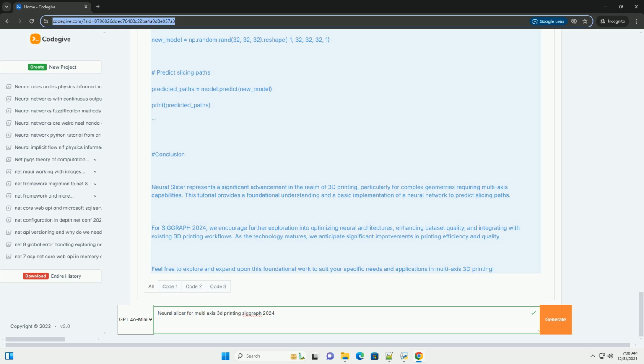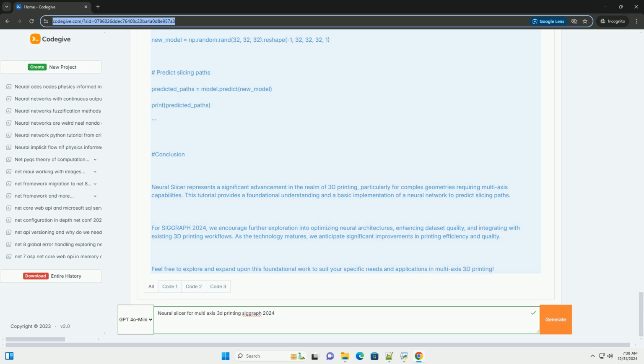Code example. Below is a simplified example of how to implement a neural slicer using TensorFlow and Keras for a multi-axis 3D printing scenario. For simplicity, we will create a dummy dataset and a basic neural network, focusing on the slicing prediction. Step 1. Install required libraries. Make sure you have TensorFlow installed. Bash. pip install tensorflow numpy matplotlib.